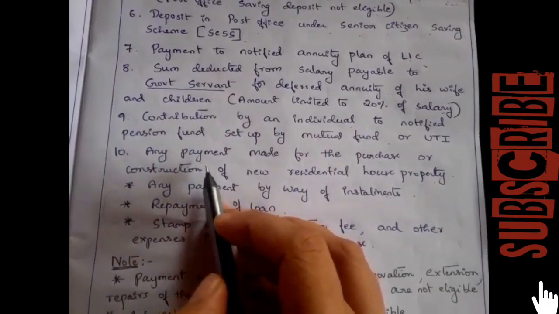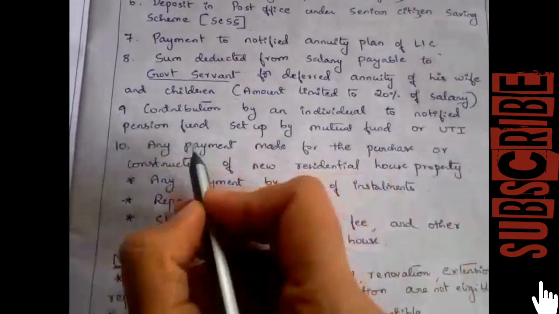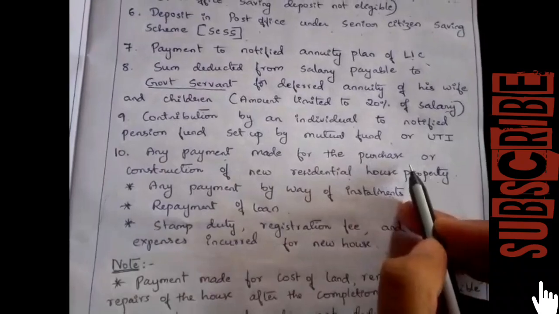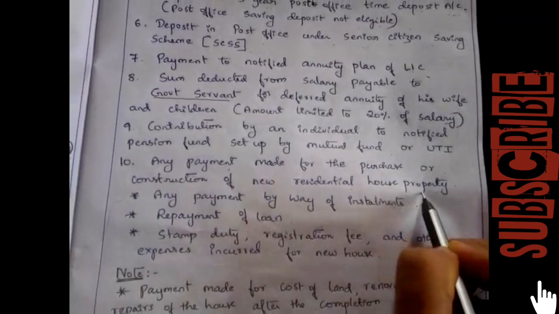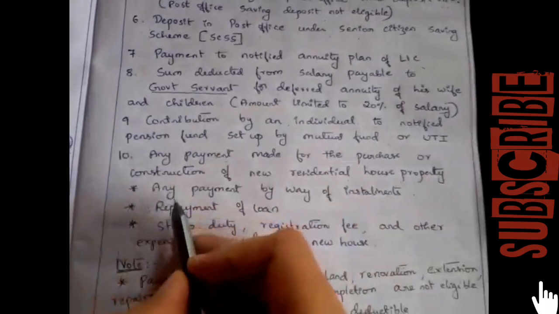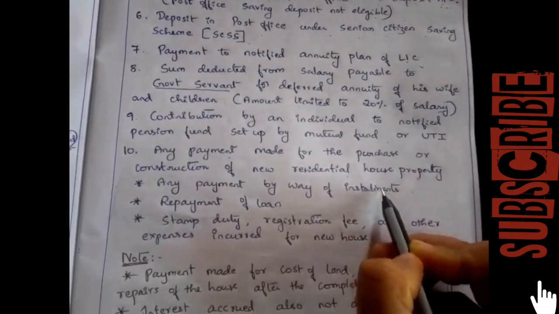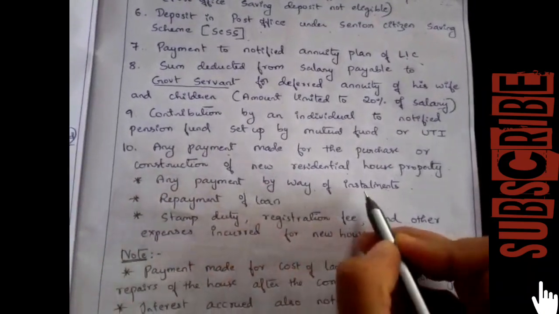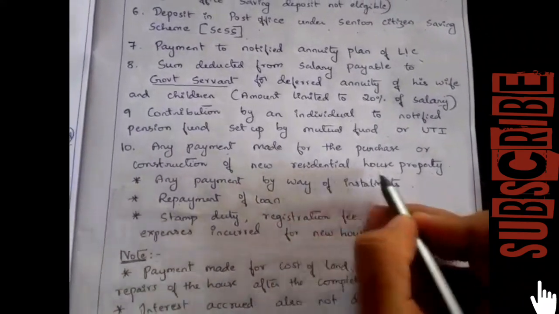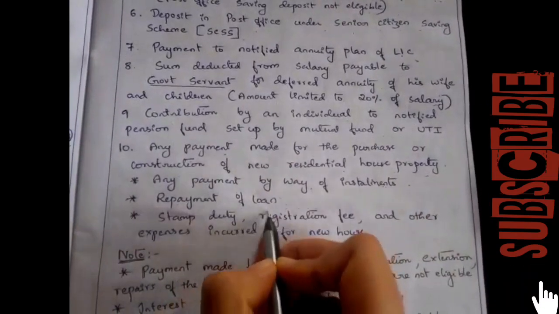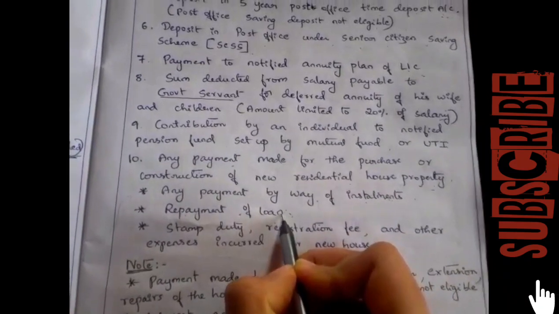Next, the 10th one is any payment made for the purchase or construction of a new residential house property. So any payment made by an individual or HUF for the purchase or construction of a new residential house property, they can claim a deduction. In that also, any payment by way of installment can be deductible under section 80C. If the payment is made by way of installment or any repayment of loan taken for a new residential house property, for that any repayment of loan made, then 80C deduction can be claimed.